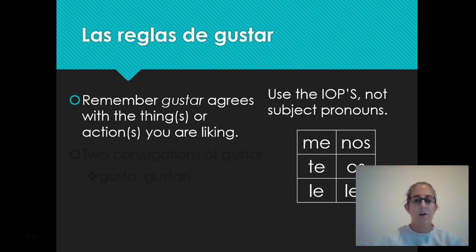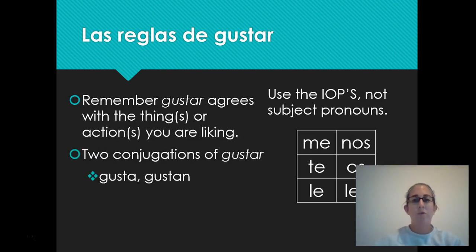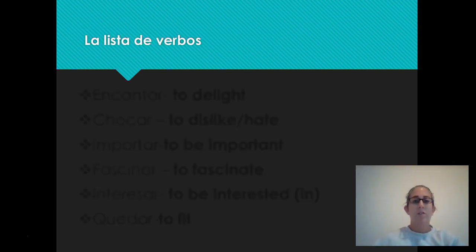So since gustar agrees with things or actions you are liking, then we've got two conjugations. The singular form, gusta, and then our plural form, gustan. So far, so good? Okay. So then now we've got a list of verbs that also follow the same gustar rules.